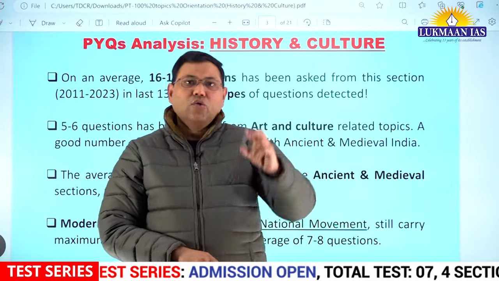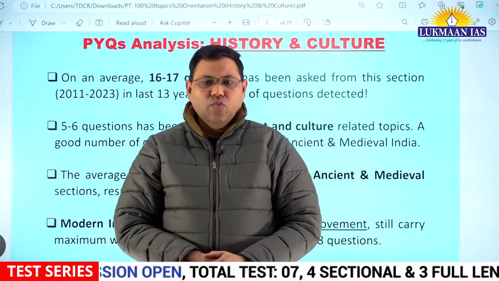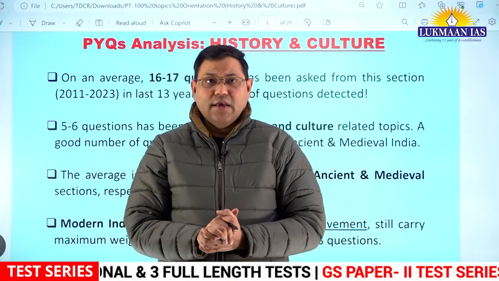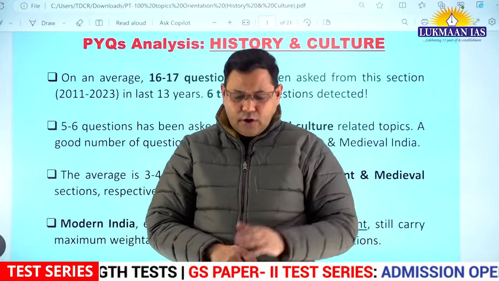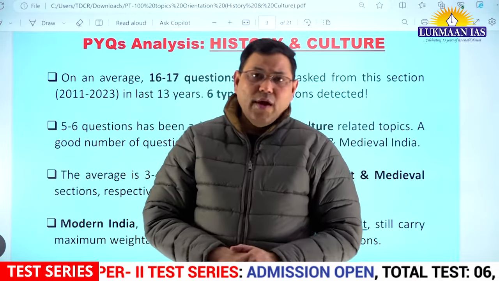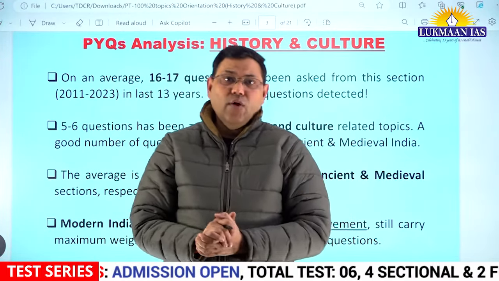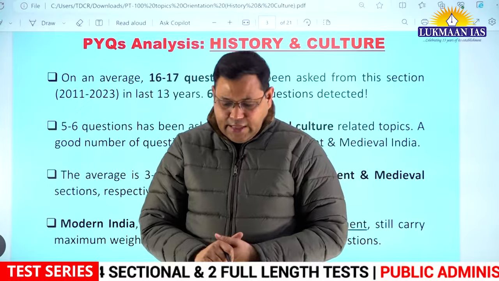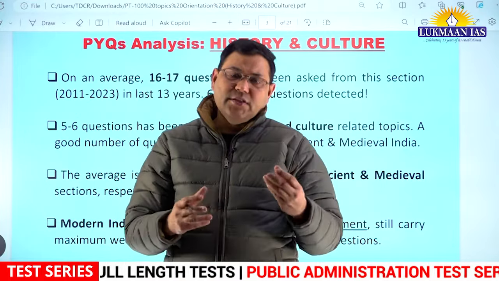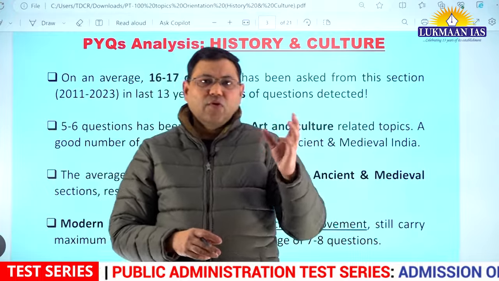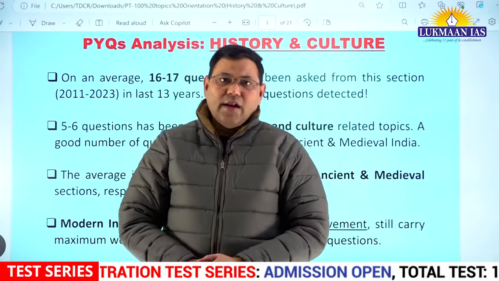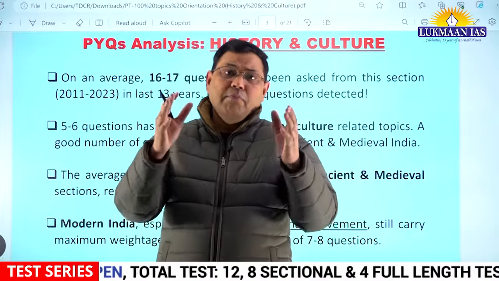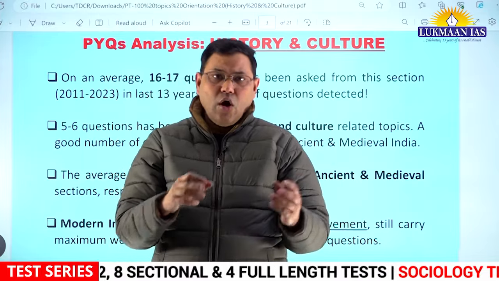Another type is that 2 statements are given and you have to identify which statement is correct, and whether statement 1 is rightly explained by statement 2 or not. The third type is where more than 2 statements have been given and you have to identify which statements are correct. Then there have also been questions given in some kind of chronological order, but now they are a rare sight.